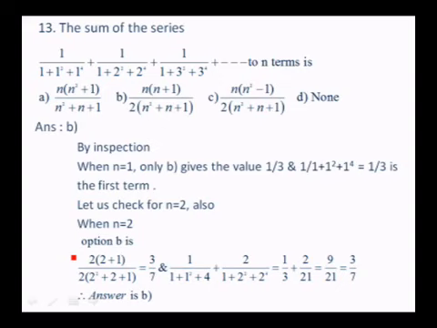Therefore, you must be very careful. Let us try for n equals 2 also, because none is there. It may be true for n is equal to 1 only. So let us try for n equals 2 also. When n equals 2, option B is 2 into 2 plus 1 over 2 into 2 square plus 2 plus 1, which is 3 by 7. And if you add the first and second terms in the given series, 1 over 1 plus 1 square plus 1 to the power of 4 plus 2 over 1 plus 2 square plus 2 to the power of 4 is equal to 1 by 3 plus 2 by 21, 9 by 21 is equal to 3 by 7. So the answer is B.